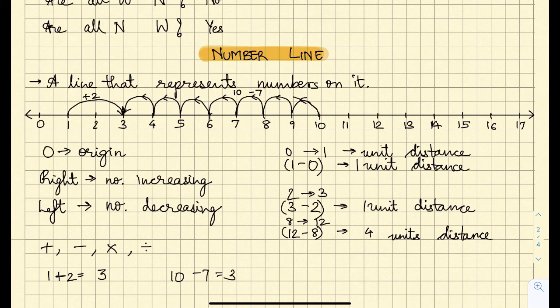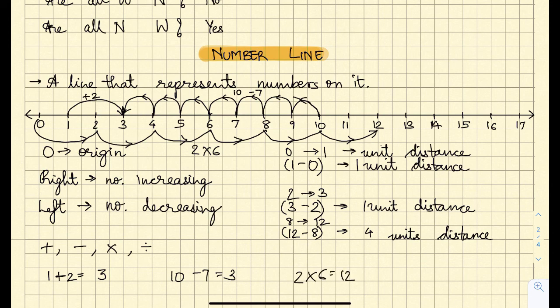Let us do it below. From 0 I have started in groups of 2 because it is 2 multiplied by 6. 2 ones are, 2 twos are, 2 threes are, 2 fours are, 2 fives are and 2 sixes are. In multiplication again the number increases, so in intervals of 2 we are moving towards the right hand side. So 2 multiplied by 6 is equal to 12.